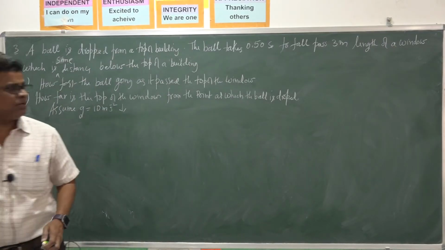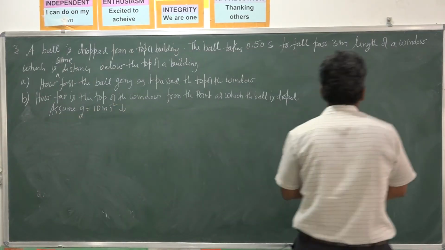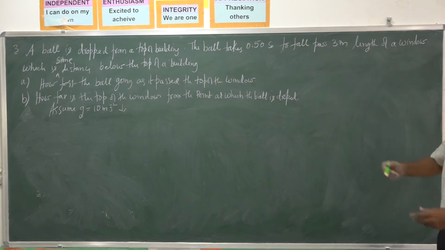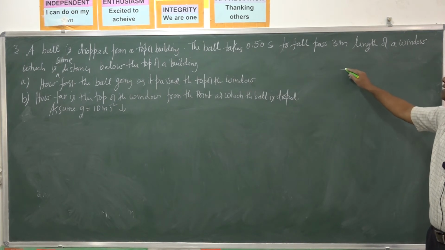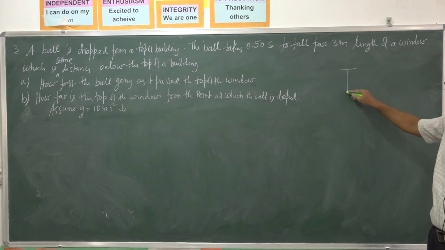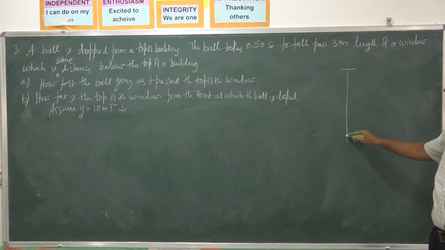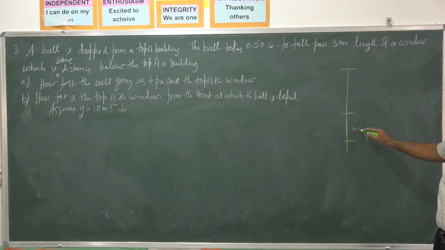For passing the window, how much time will it take? It will take 0.5 seconds. Let this be the roof of the building. The window length is 3 meters. Let this be the length of the window, 3 meters.